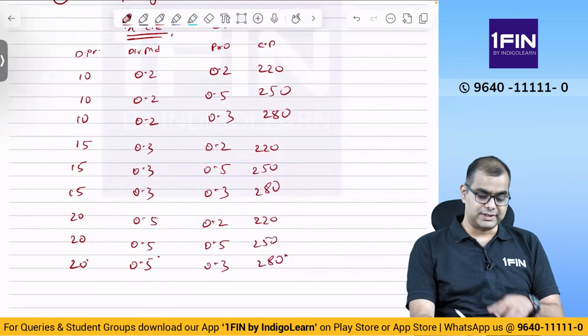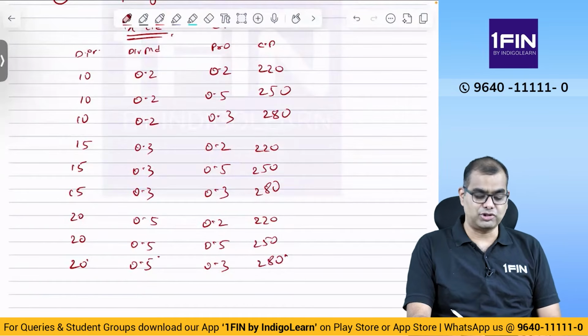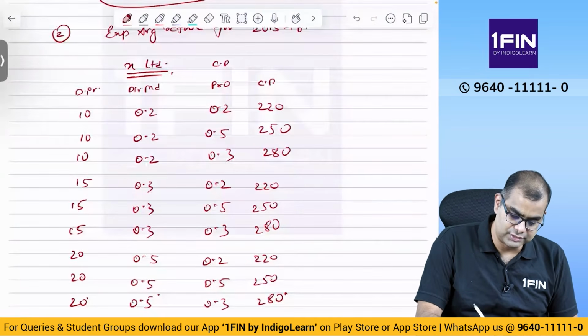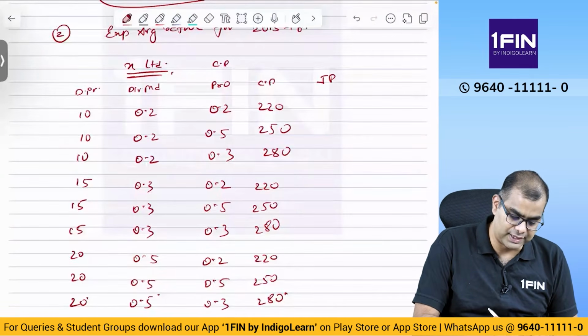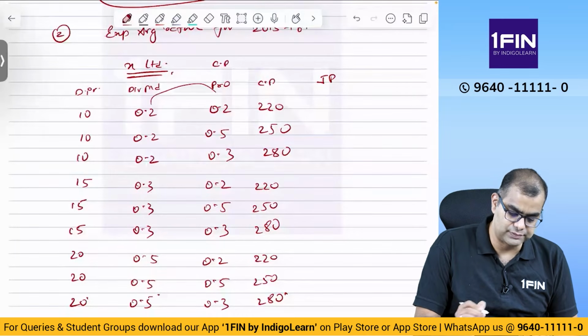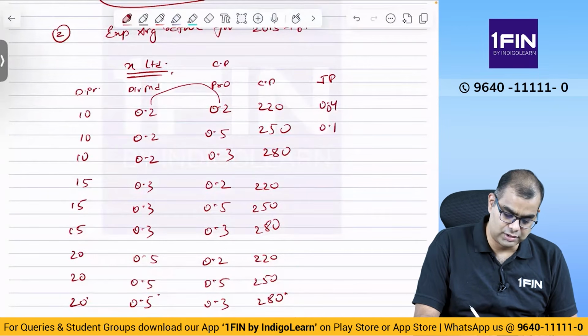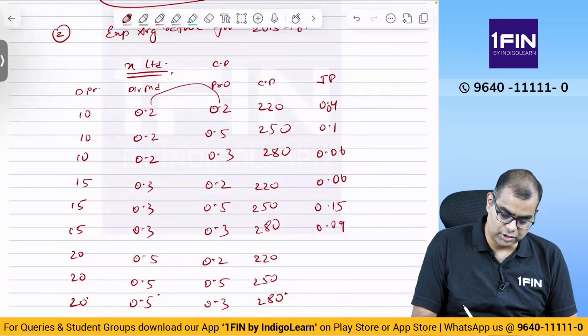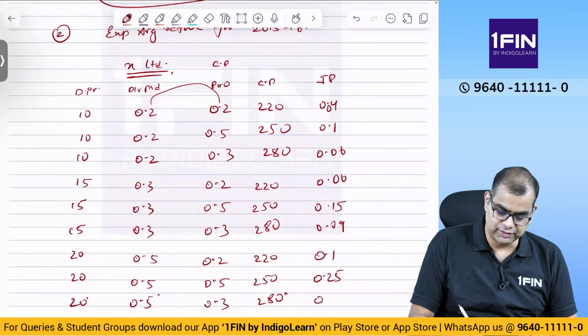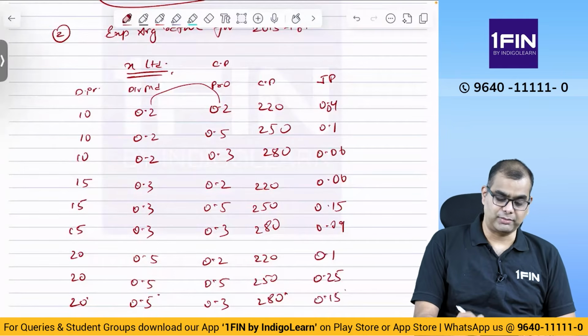Now you have these probabilities. What is this whole story about joint probability? Basically you multiply these both. So you get 0.04, 0.1, 0.06, 0.06, 0.15, 0.09, then 0.1, 0.25, 0.15. Okay, this is joint probability.